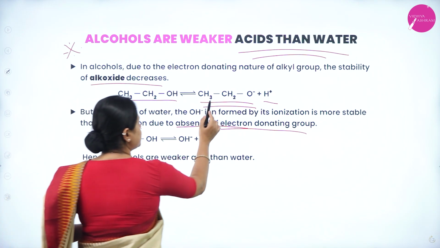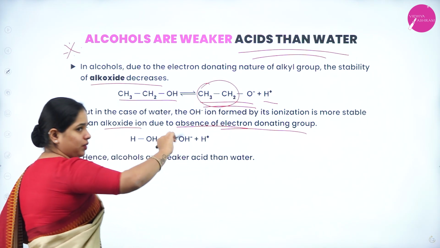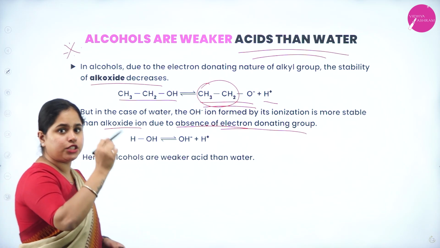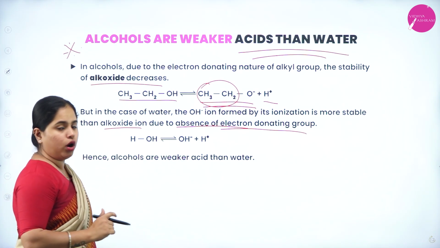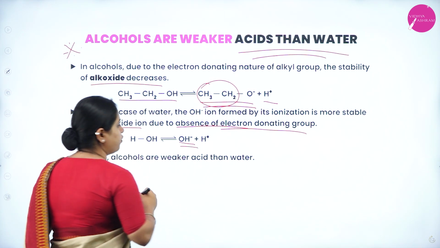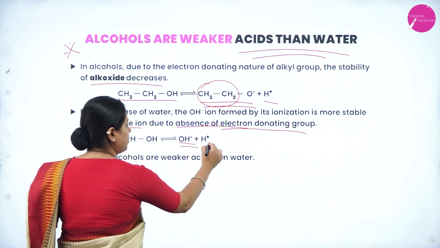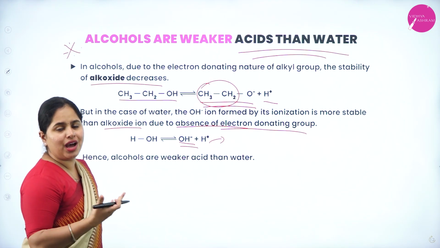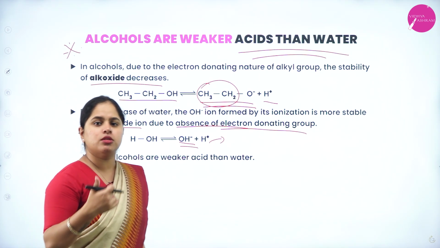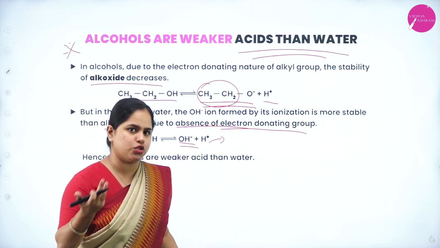So, in this case, as you can see, you have an alkyl group which will donate its electron, right? It will show plus I effect, hence the stability will decrease. But in case of water, what is that you are forming? OH minus, H plus will be released, OH minus will be formed. Now, in the case of OH minus, do you have any alkyl group? No. So, of course, it won't be donating any electron, there is no alkyl group.